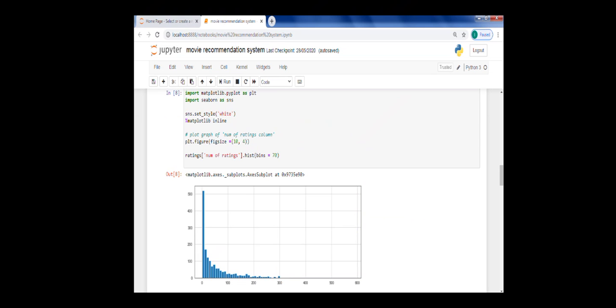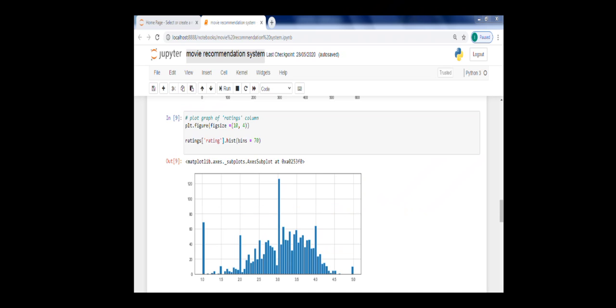Next step, we will plot a bar graph using the bar function of the matplotlib library to get an overview of the data. We will import matplotlib.pyplot as plt and seaborn as sns. After that, we'll plot a graph of the number of ratings column.